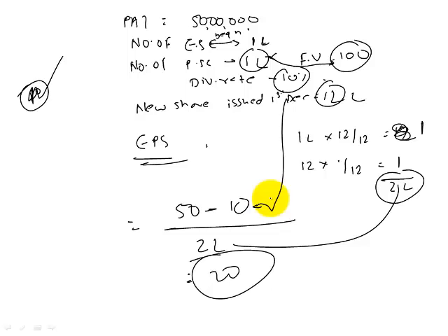So again, let's try to understand what this really means. Let us say on 1st of Jan, we issued 1 lakh shares. On 1st of April, we issued 4 lakh shares. On 1st of June, we split the stock.